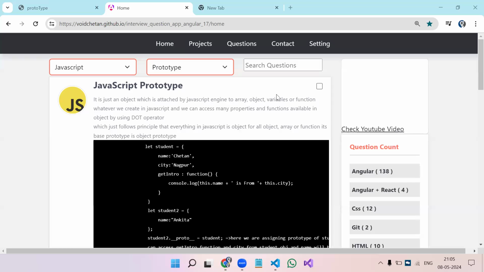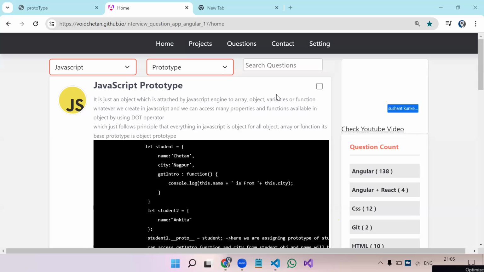We don't have any proper definition, just like we had with closure or hoisting or any basic understanding. You will get it clear from those. If you access multiple websites for prototype, the basic understanding will be the same, but there is no proper definition by which you can clearly say, this is the definition of prototype. So don't get confused. Whatever you understand, you can just explain that. If the interviewer has proper knowledge, he will understand the way you explain it.